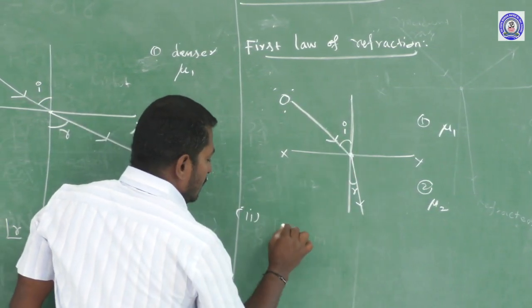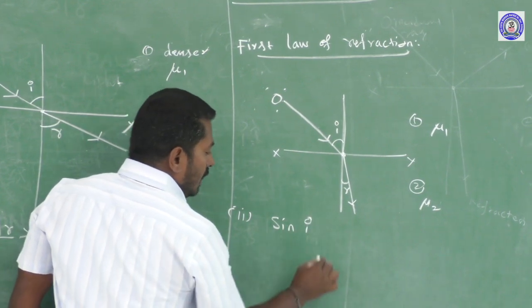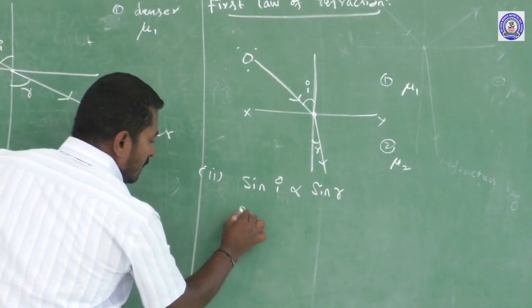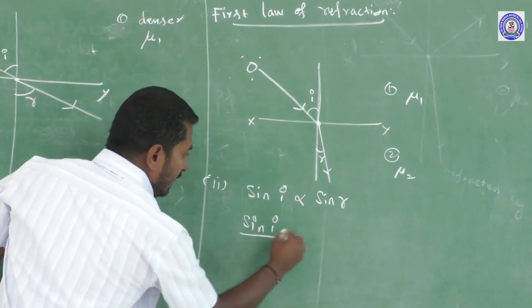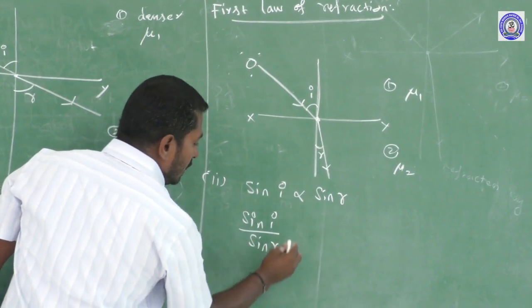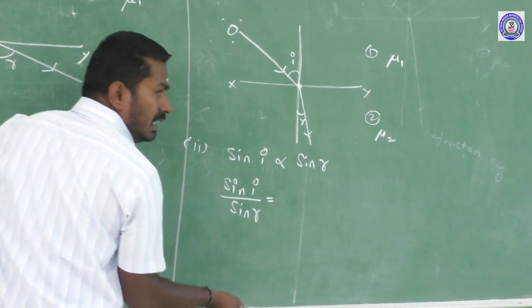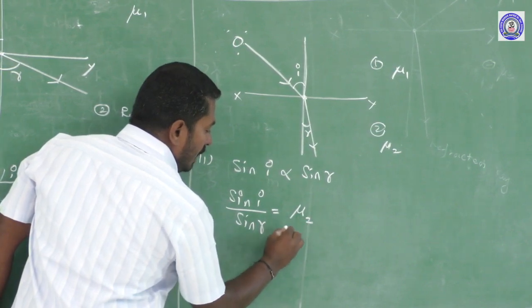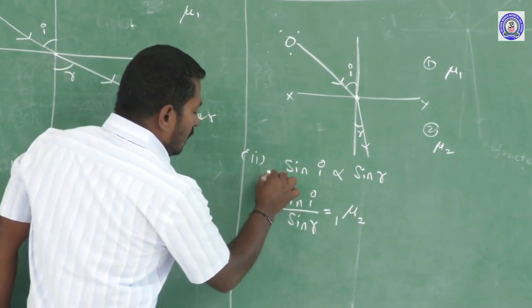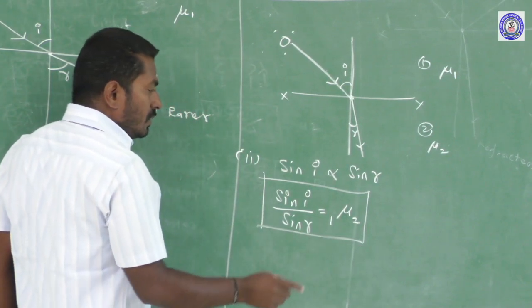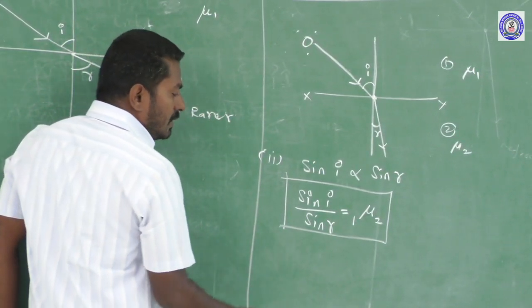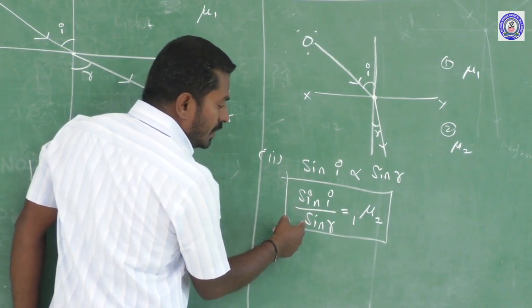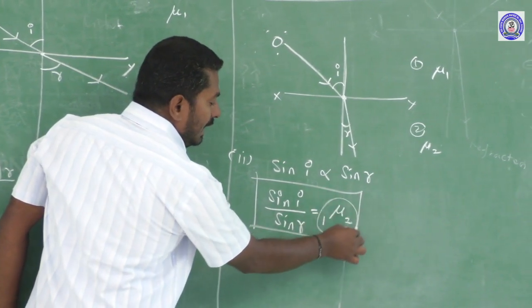Sine of the angle of incidence is directly proportional to sine of the angle of refraction. So here, sine of the angle of incidence divided by sine of the angle of refraction, removing the proportionality and putting the equal sign, we introduce one constant. The constant is the refractive index of the second medium with respect to the first medium. It is called Snell's law of refraction. So Snell's law of refraction is defined as the ratio of sine of the angle of incidence to sine of the angle of refraction, which is equal to a constant for a given pair of media.